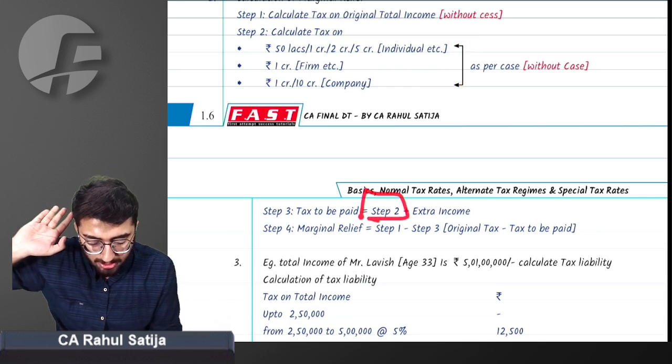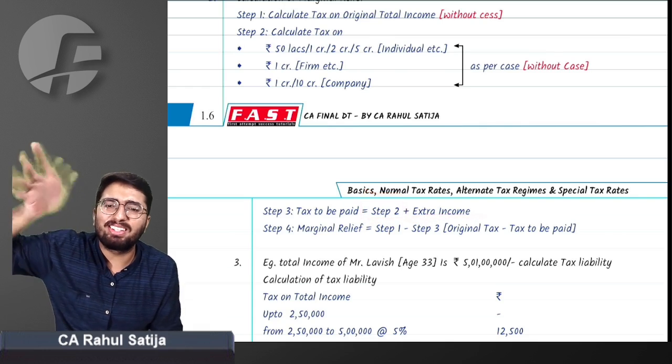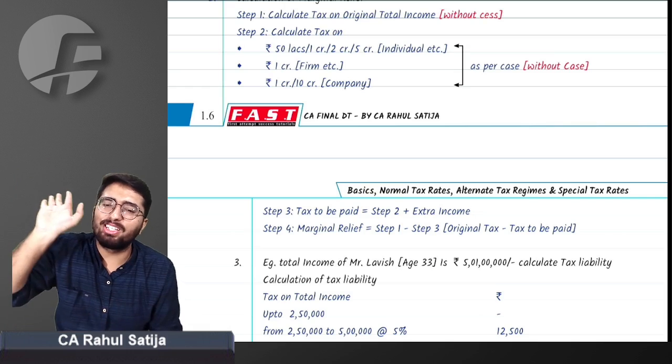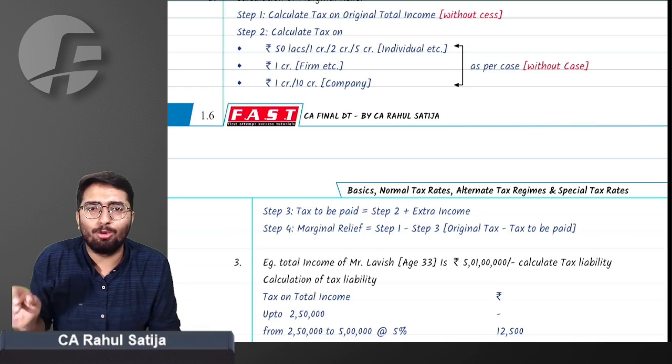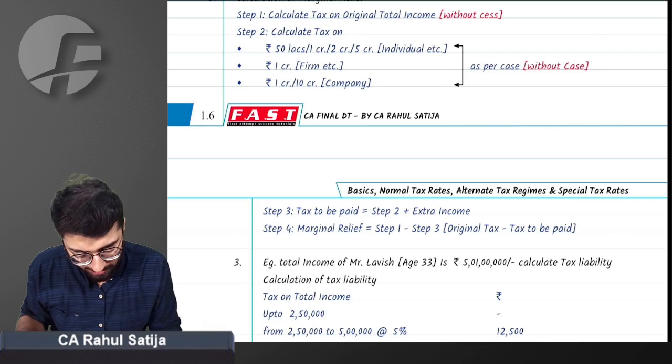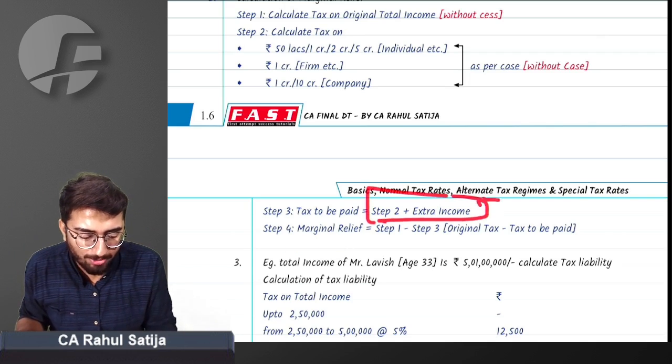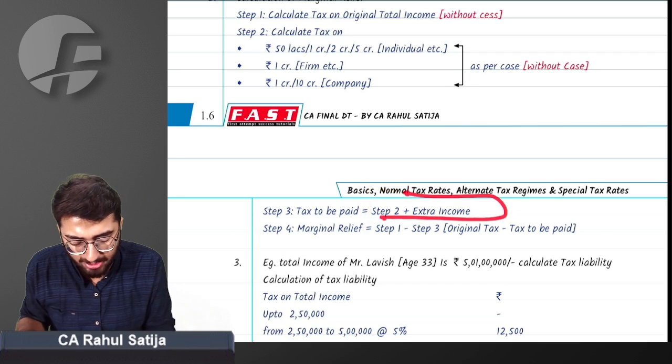Government says tax step 2 plus extra income. Whatever extra income you are earning now, just surrender that. Don't pay tax on the original income. Just surrender the extra income over and above the surcharge bracket. Marginal relief will be whatever tax has been paid as per step 3, which has to be reduced from the original tax liability.